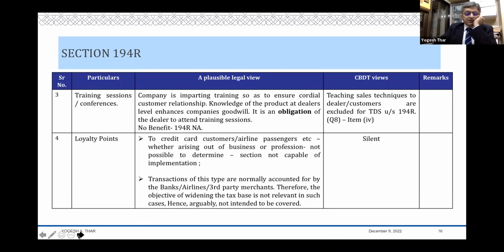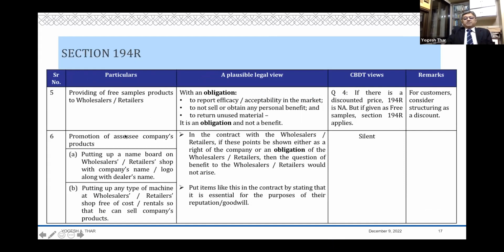Then the next one is providing free samples. Here again, one has to be careful that free samples are provided with an obligation that, okay, you provide me a report on the efficacy or acceptability in the market. You are not liable to sell it, and whatever is unused, you return to me. Okay.